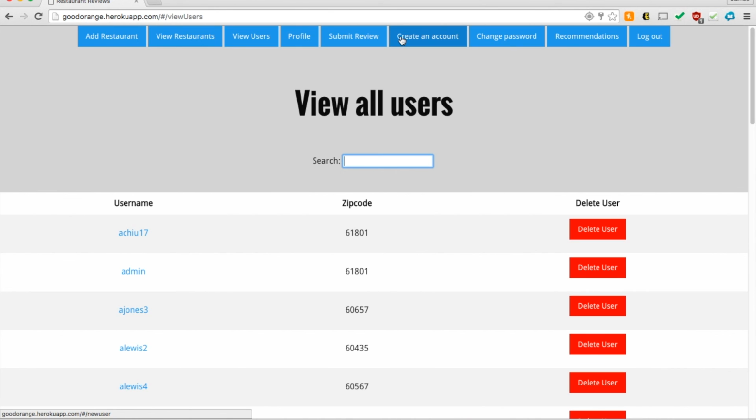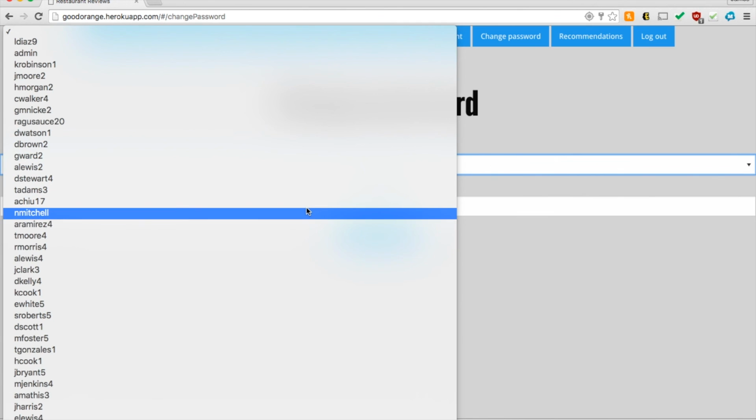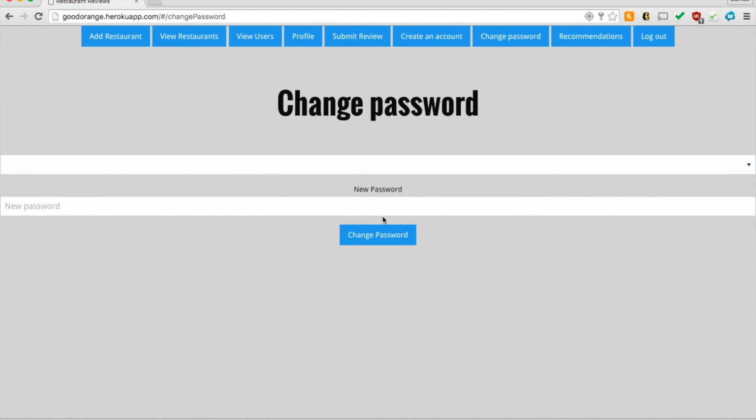We can also create more accounts, and we can change the password of our different users in the server. And that's our website.